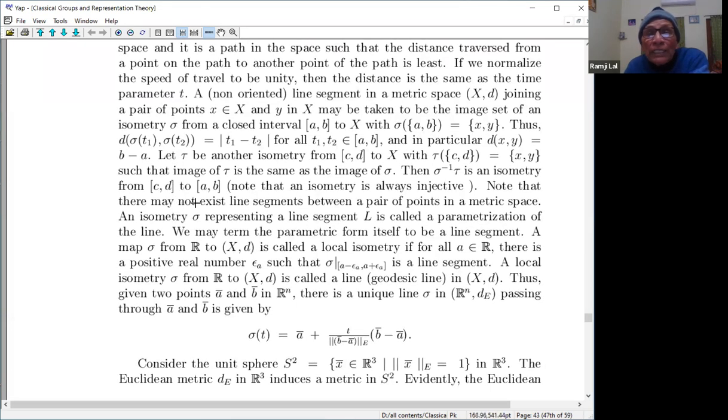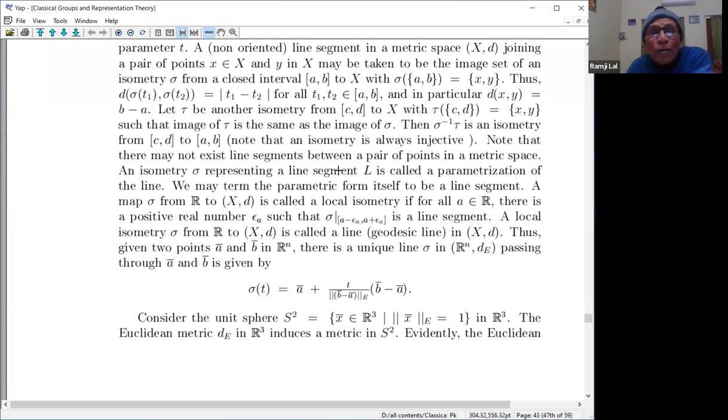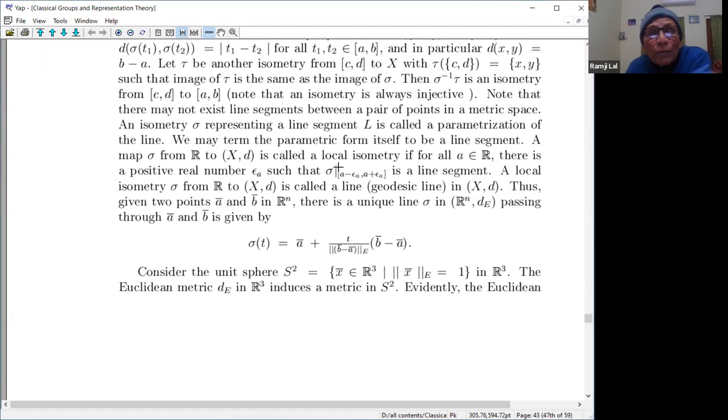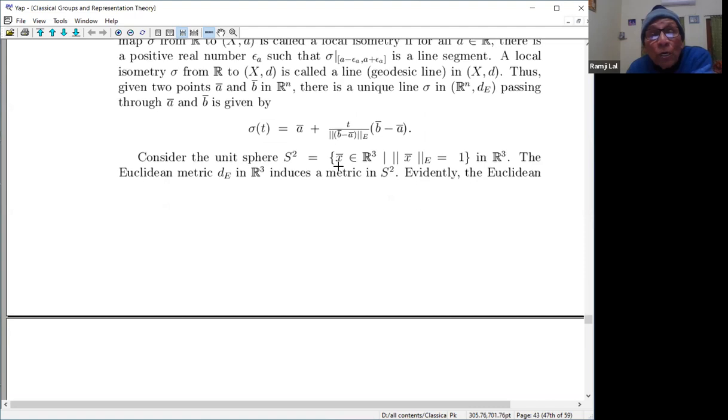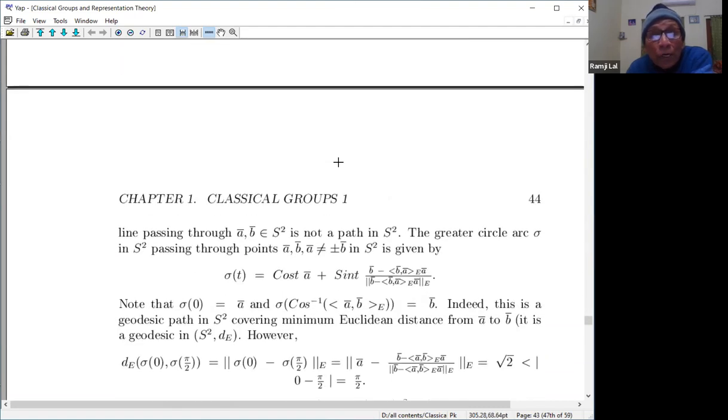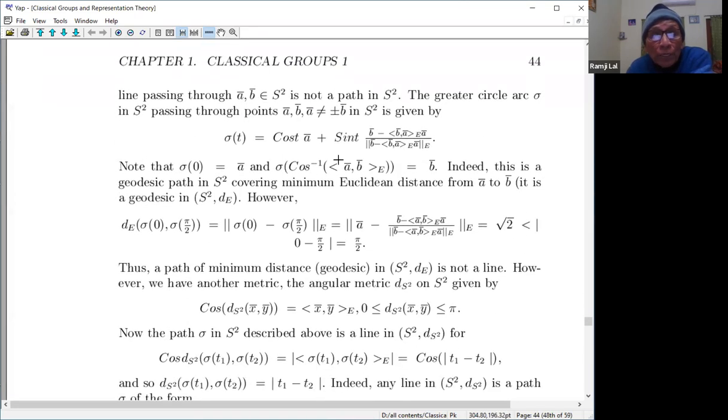So tau be another isometry. ये concept of line जो है बहुत important वो है, अगर tau कोई दूसरी isometry है जिसकी image वही है जो कि sigma की है, तो sigma tau inverse will be an isometry from [c,d] to [a,b]. So therefore there is some equivalence जो इसमें हमने explain कर दिया है, और मैं इसको करूंगा, थोड़ा ज्यादा समय लग रहा है, तो ये concept of line, for example on the sphere, this the concept of line.